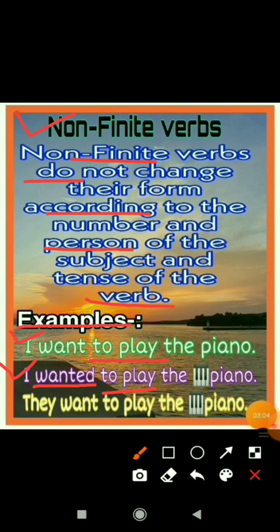Third sentence is: They want to play the piano. Here I have changed the person of the subject. I became they. So then also to play will remain the same. They want to play the piano. So in all the sentences you can see that according to the number, person and tense of the verb, verbs are not being changed, and these types of verbs are called non-finite verbs. Now let's see the next topic.